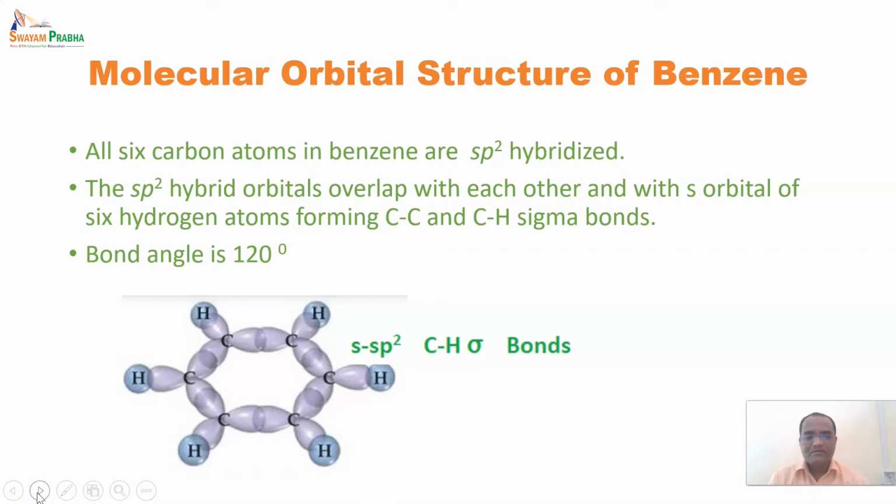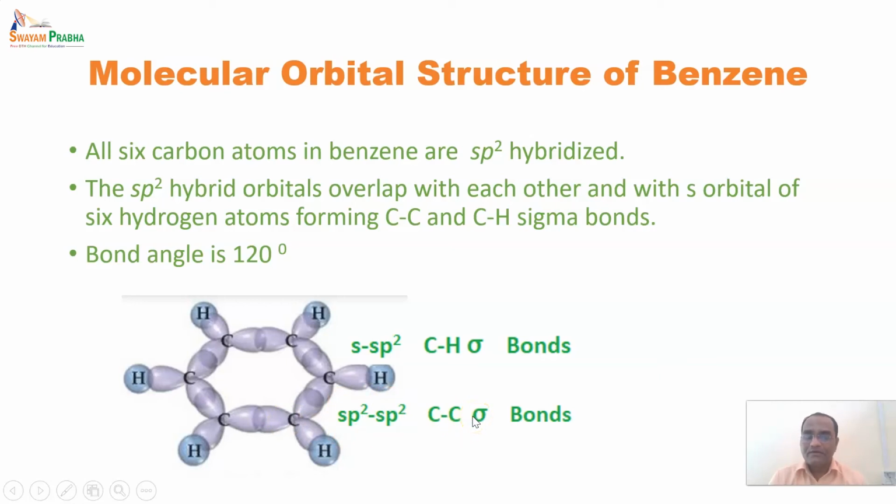These sigma bonds are formed by the overlap of the s orbital of hydrogen and the sp2 orbital of carbon. In the case of the carbon-carbon bond, it forms between the sp2 of one carbon and the sp2 of another carbon, forming a sigma bond.